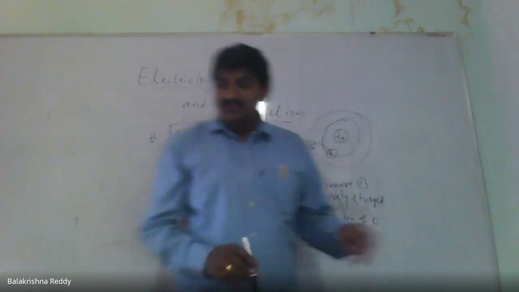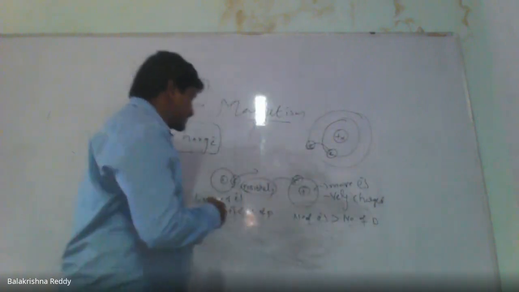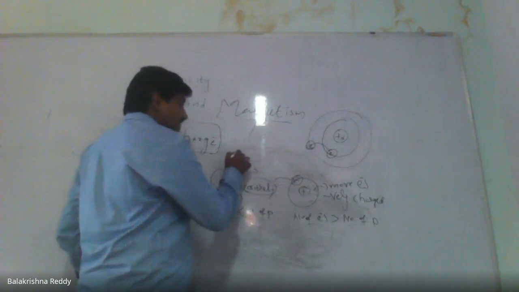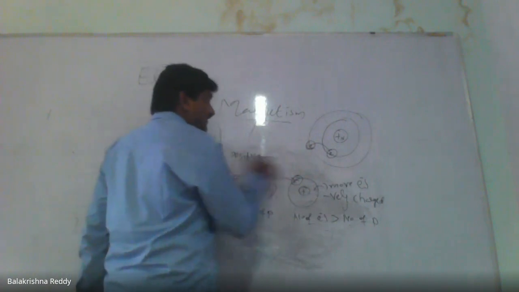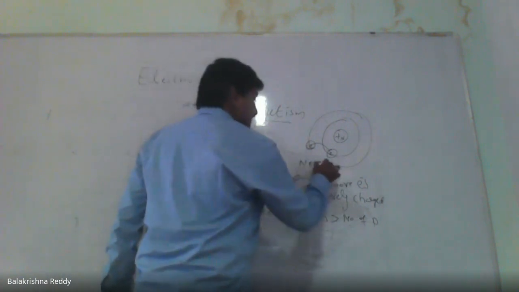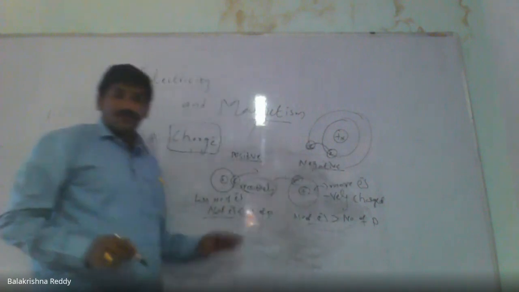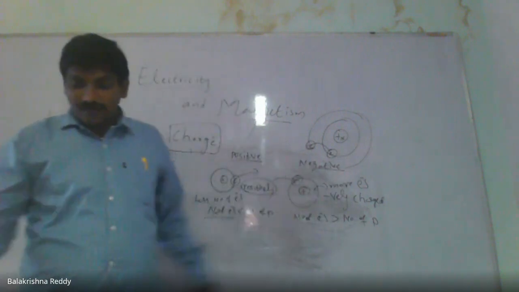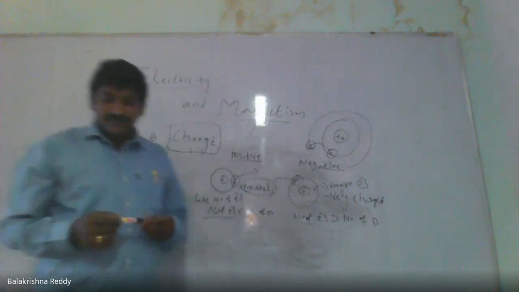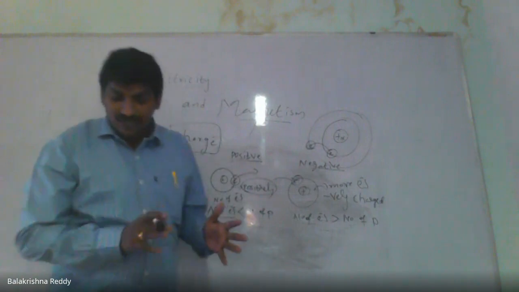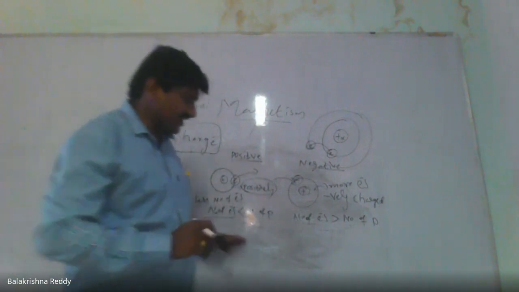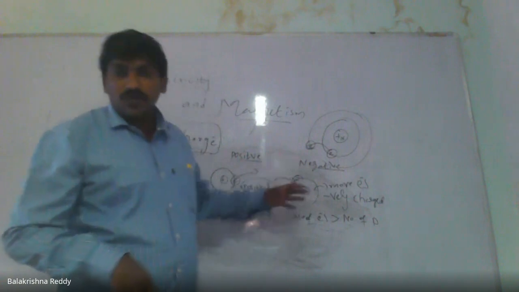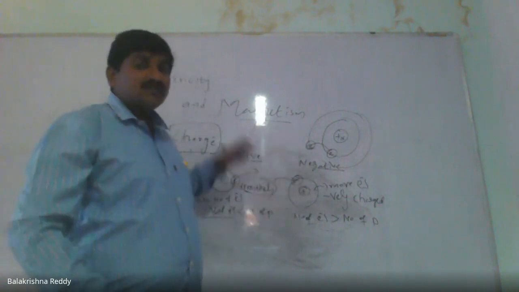Right? These two indicate that one is a positive charge and the other is a negative charge. Remember, earlier we didn't know which is positive and which is negative.